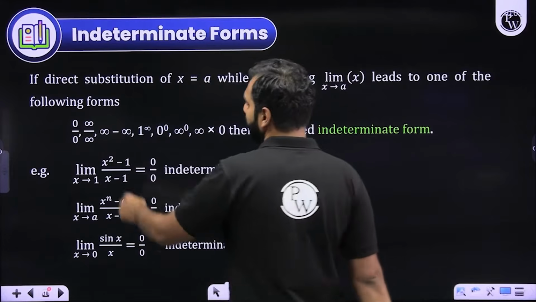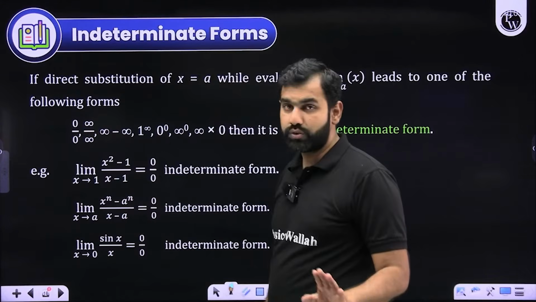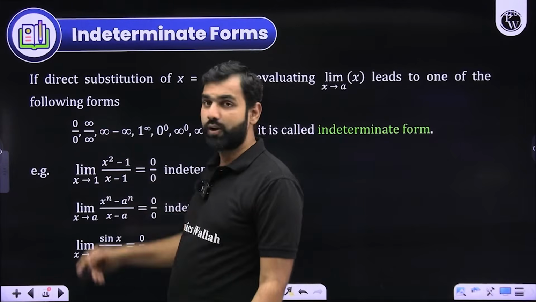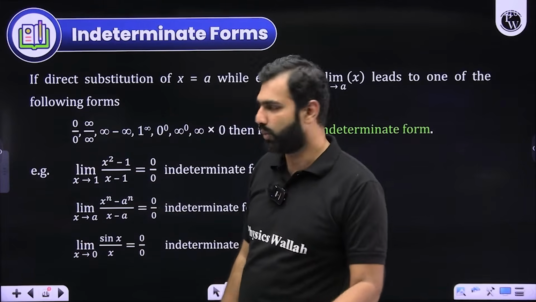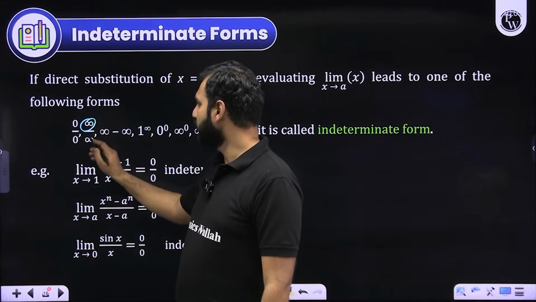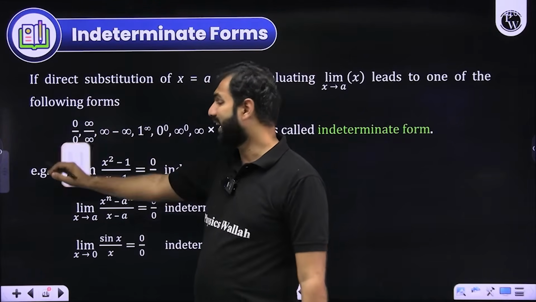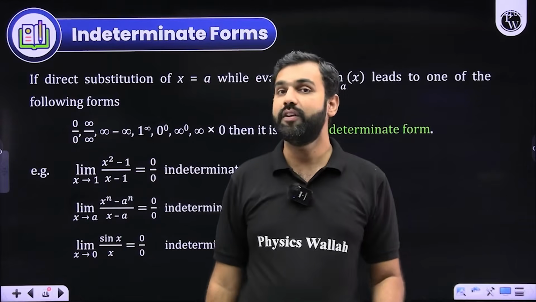Don't say that infinity upon infinity will be 1. No, you don't say that, because if you are saying that infinity will be a large value, then this infinity will also be that same large value. No, that's not true. This is a large value, this is also a large value, but are these large values same? No, that is not what we are told. So you cannot cancel an infinity by infinity. Two infinities are not always same.